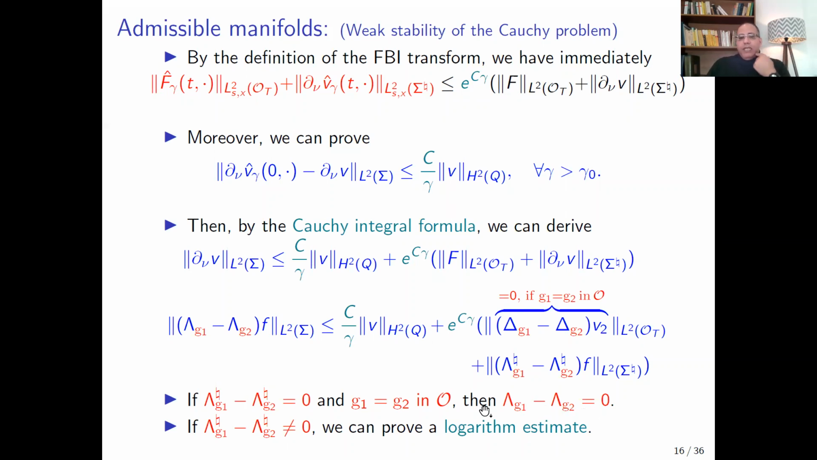Of course, for the stability, if the partial Dirichlet-Neumann map corresponding to G1 minus the Dirichlet-Neumann map corresponding to G2 is not 0, then we can minimize with respect to the large parameter gamma, and we can prove some logarithmic stability between the global Dirichlet-Neumann map and the partial Dirichlet-Neumann map. And this ends the proof of the first step of our proof.